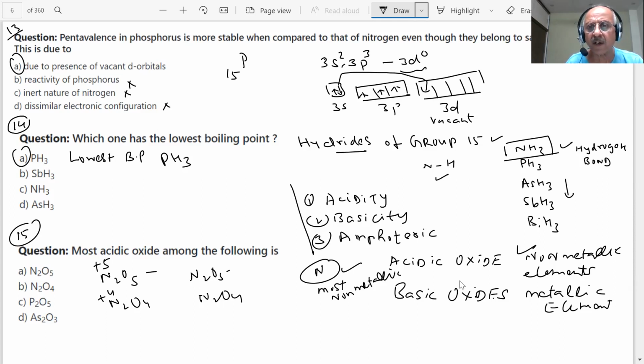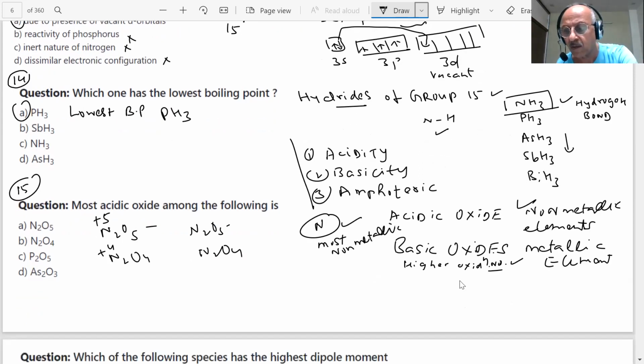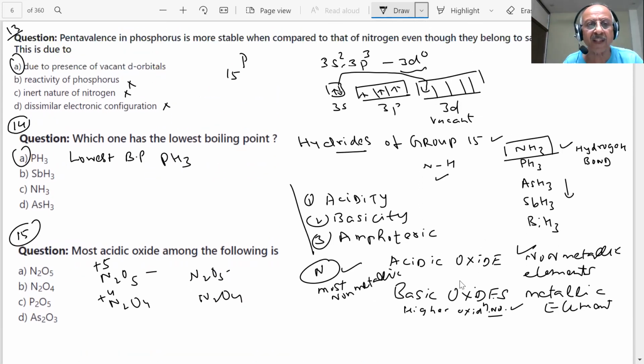Higher the oxidation number, one more thing I'm writing. Higher the oxidation number, then what will happen? General rule we are saying, there could be some exceptions everywhere. Higher the oxidation number, the more electrons it can gain. What is a Lewis acid? It is a gain of electrons. More positive, then more tendency to gain electrons. Therefore, it will become more acidic. N2O5 will be more acidic than N2O4.